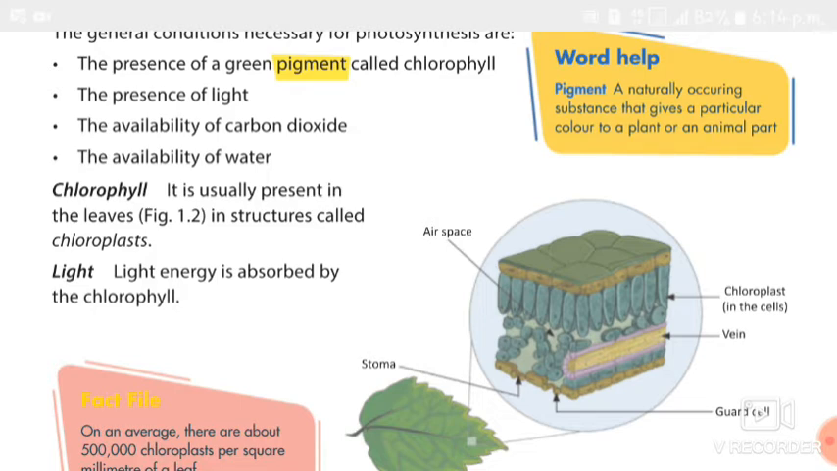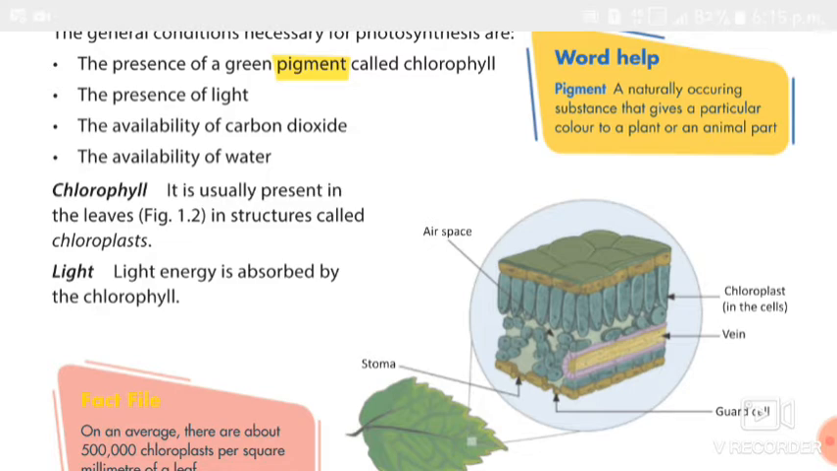But from where do we get light? We get light from the sun, right? So the sun is the ultimate source of energy for all living organisms, right? We need light. Without light, we can't live. So light is necessary for photosynthesis.